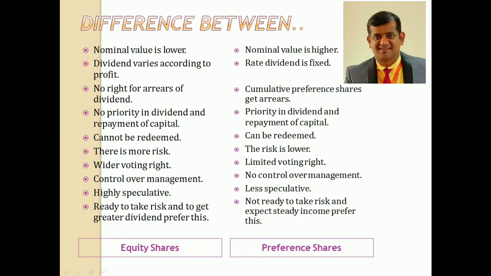So under preference shares, the rate of dividend is always fixed. So it is a constant. Say for example, 12% dividend. So 12% preference share means 12% dividend is fixed. Clear? So whether the company earns more profit, whether the company earns less profit, the dividend for the preference shareholders is fixed at 12%. So the company has to pay at the rate of 12%.